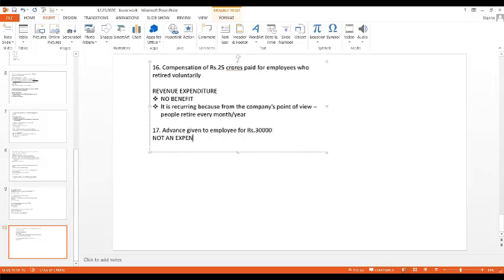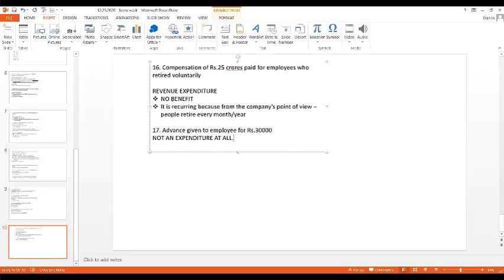So what we should say is that these type of advances or loans is not an expenditure at all. I am explaining once again why, because any advance or loan or deposit at one point of time it will be given and another point of time it will be taken. So one point of time it will be expense, another point of time it will be income. Same transaction cannot be expenditure and income both. That is why we are calling it as not an expenditure at all.